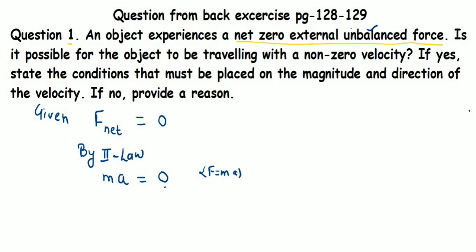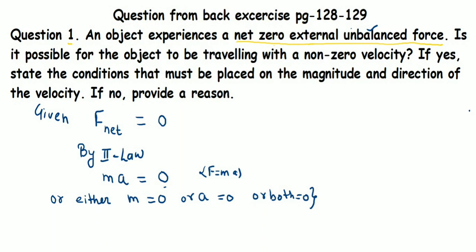Now student, here we know F is equal to ma. Now if the product of these two, mass and acceleration, is given 0, what do we understand by this? Product of two terms is 0. It can only be possible, beta, if either the first term is 0, that is mass is equal to 0, or the second term is 0, that is acceleration gained by the object is 0, or it may be possible that both are 0, that is mass of the object is 0 and acceleration gained by the object is also 0.